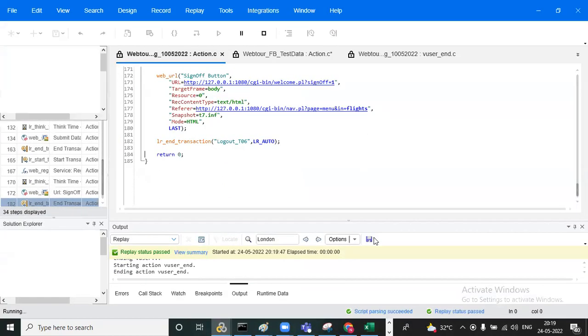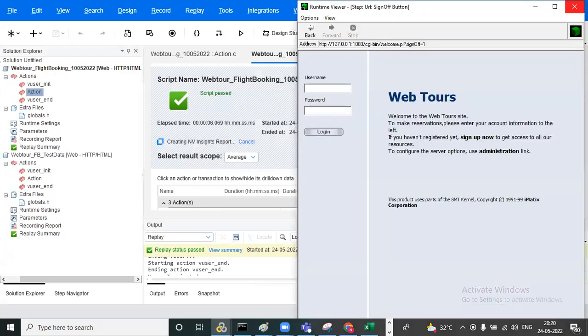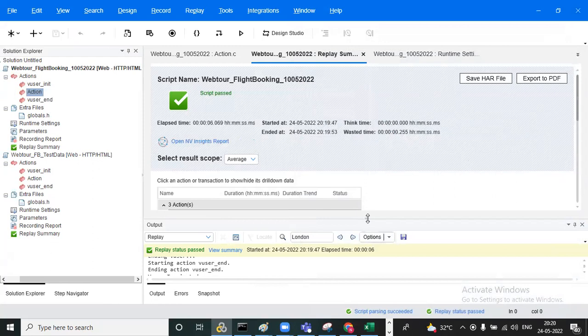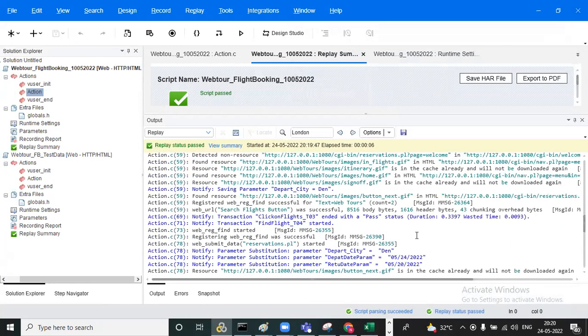See, the script has passed. Now we can check. We need to capture what our output actually is, DEN, right? So now, whether you got DEN or not, you need to check in the output window. Go here. See departure city, what value do you get? DEN.